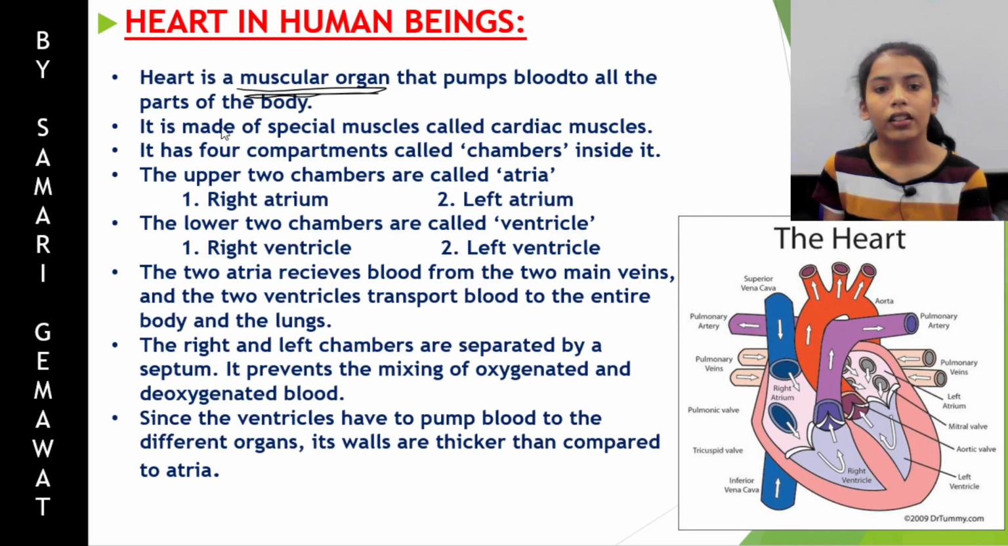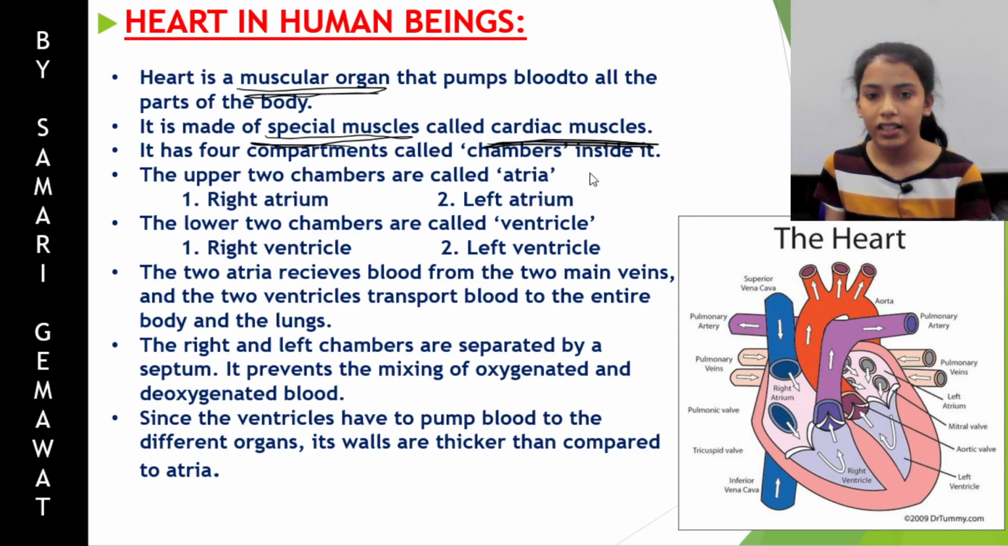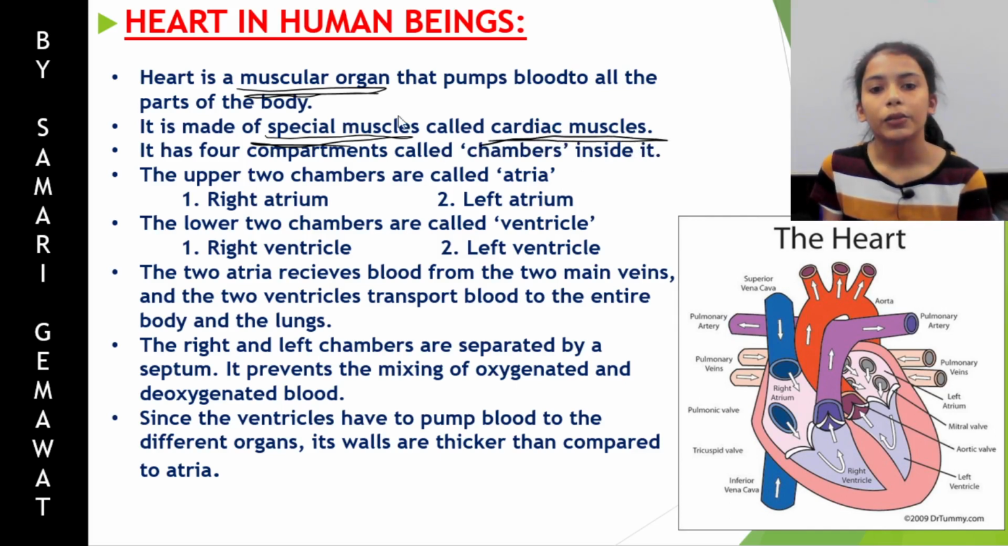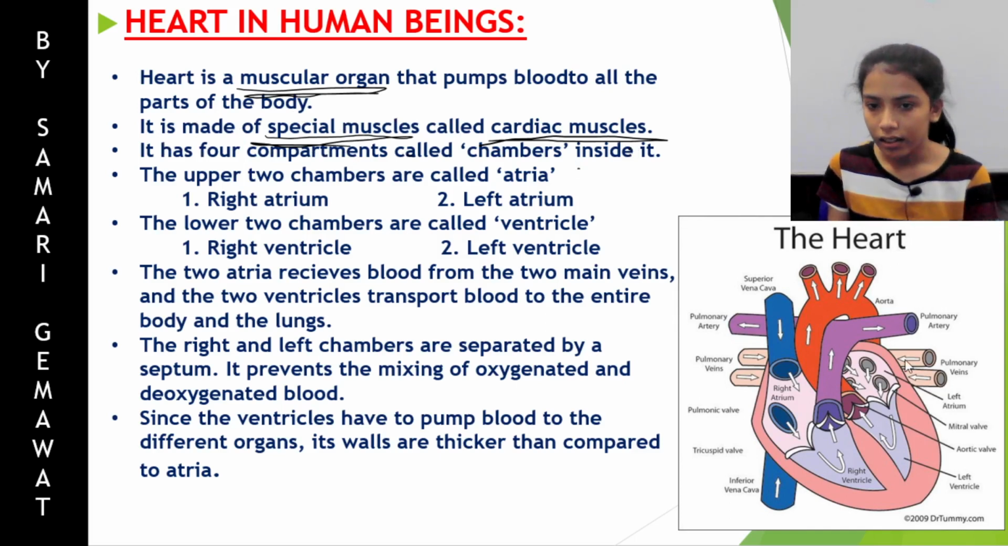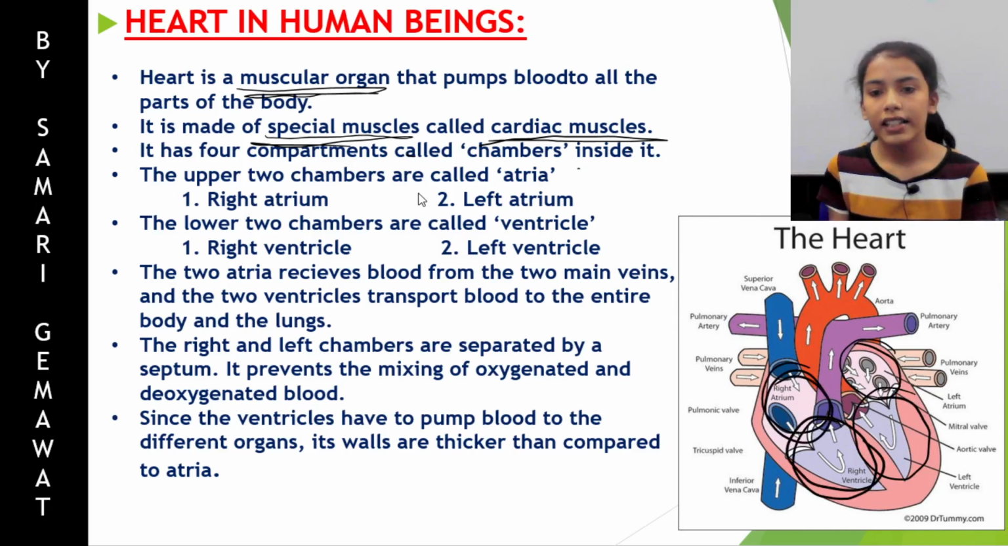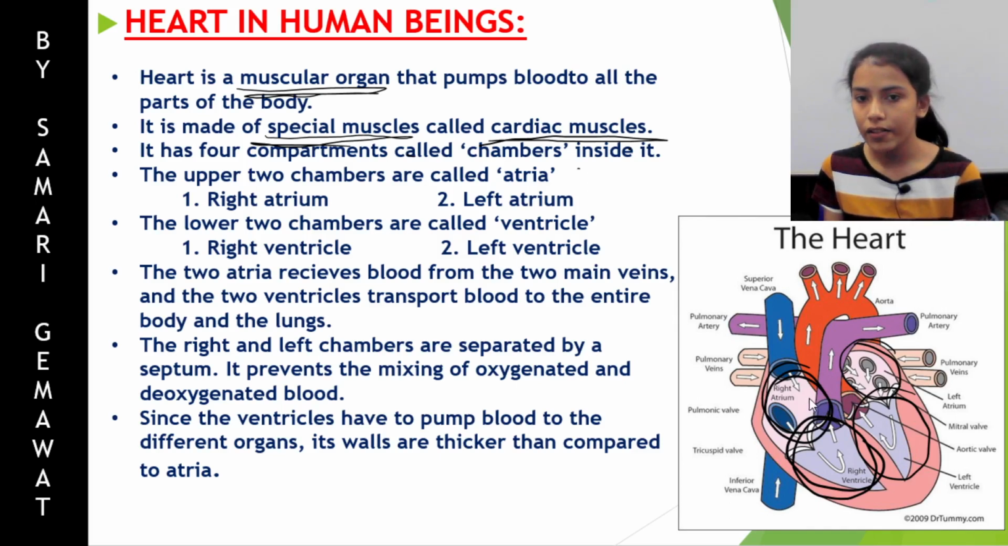Okay. So since it is a muscular organ, it is made up of special muscles called cardiac muscles. We have studied in the previous class what cardiac muscles are. I hope that you have memorized that. So heart is made up of special muscles called cardiac muscles. It has 4 compartments or chambers. See, this is 1, 2, 3 and 4. So these are the 4 compartments or chambers of heart.